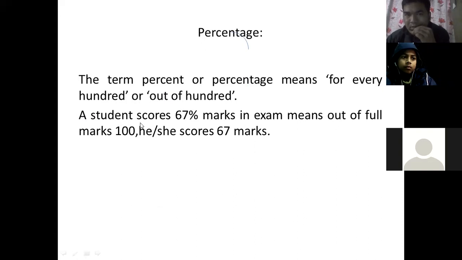A student scores 67% marks in exam means out of full marks 100, he or she scores 67 marks. 67% means out of 100, how much marks is obtained? 67 marks is obtained. Are you clear, Prajwal? Yes, sir.